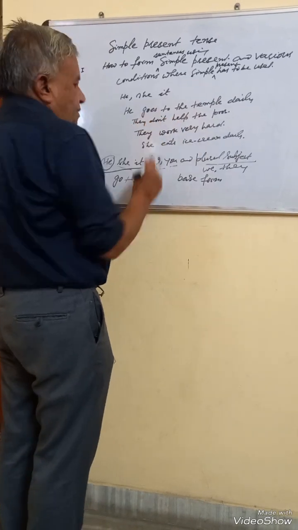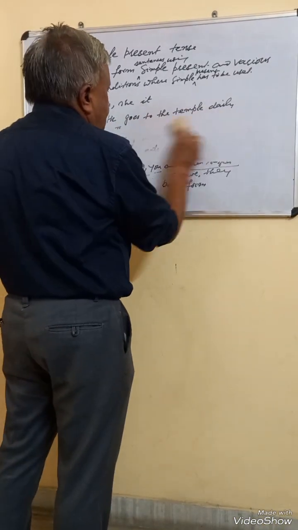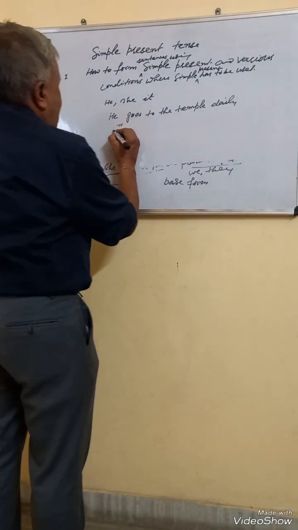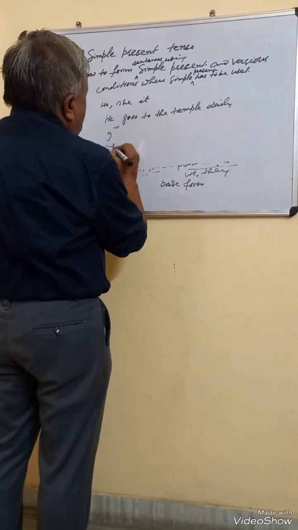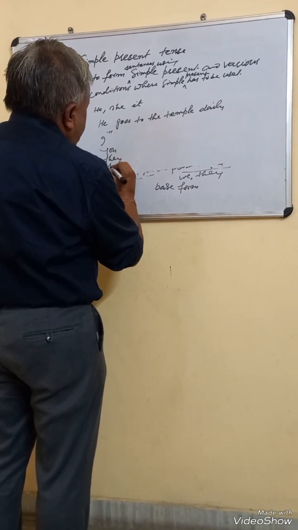Let us take it with one sentence alone. I, you, they, she.